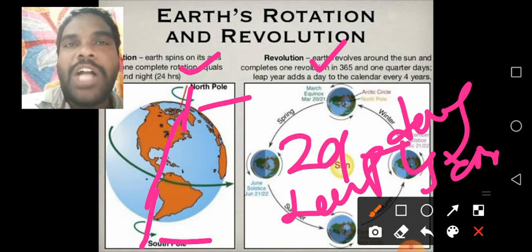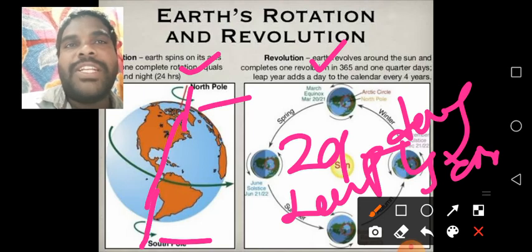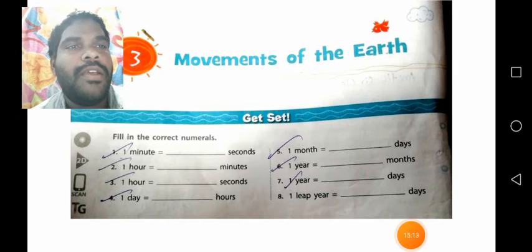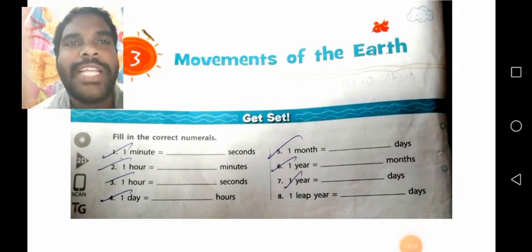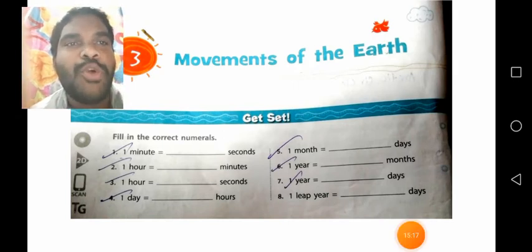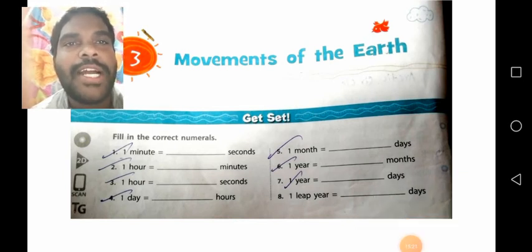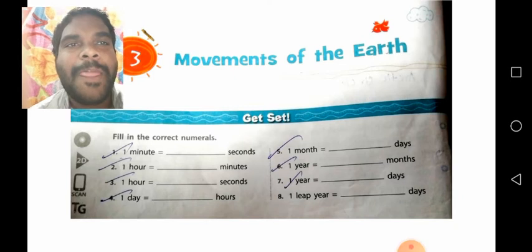Yes, let us start the Get Set, and Part B, I will explain in this class. You listen carefully and write down the answers in your textbook and observe it. Understand, children? Yes, children, you observe the Get Set given in the textbook. See and write the answers.